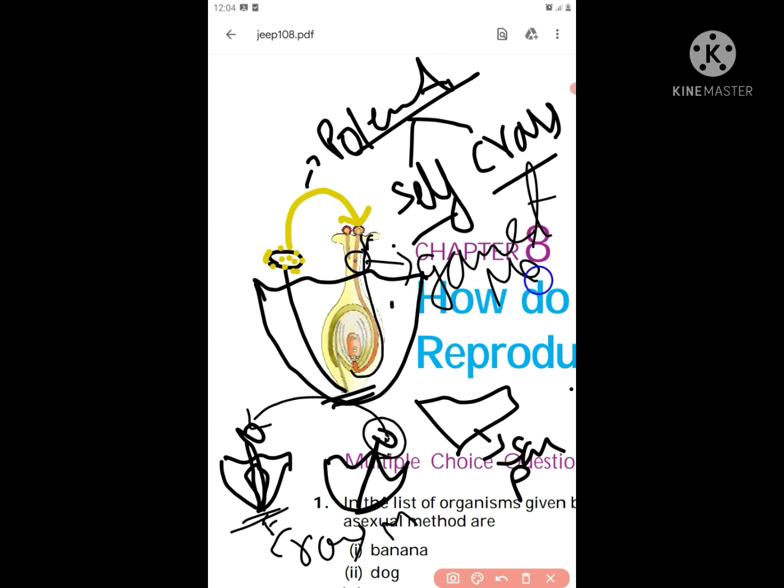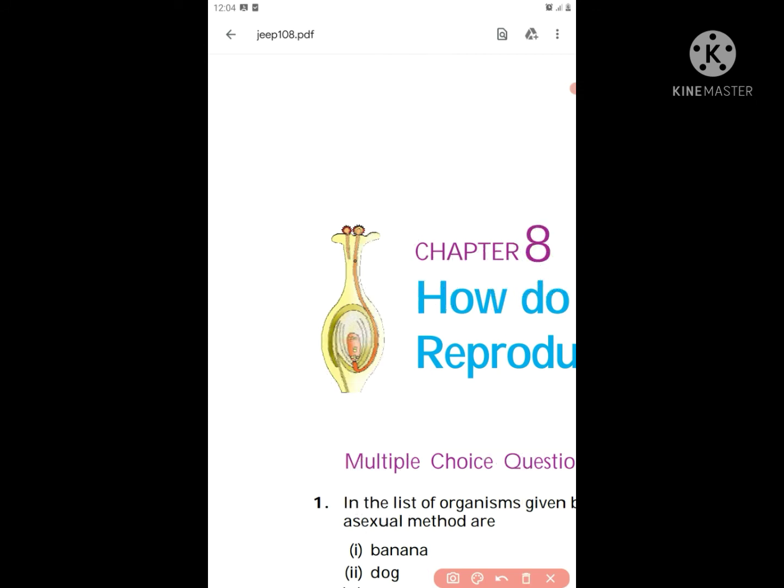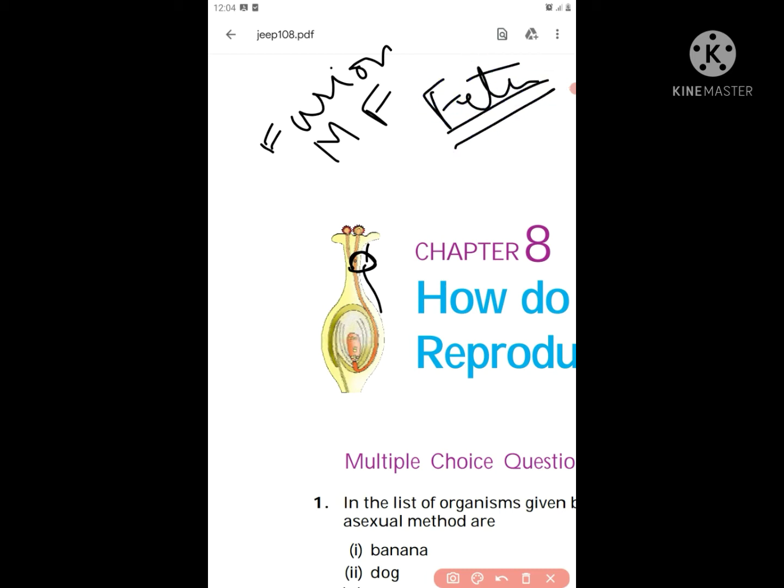This is the male gamete. Okay. So next what happens is, after the pollen tube is formed, the gamete will go and fuse with the female gamete. So fusion of male gamete and female gamete is called fertilization. What is it called? Fertilization.